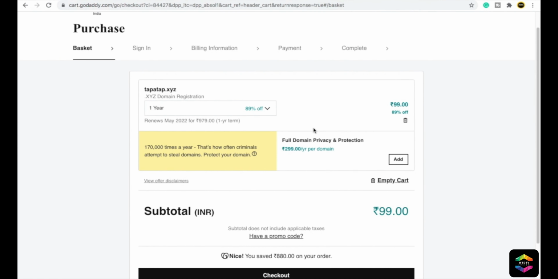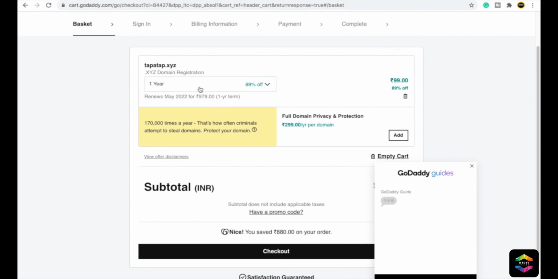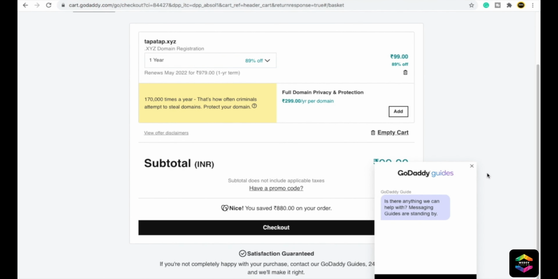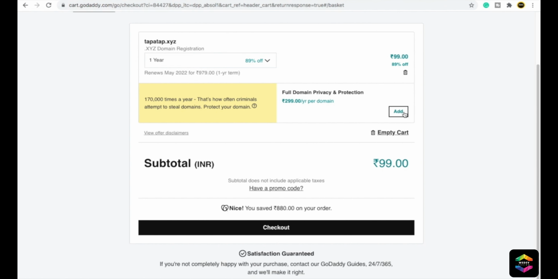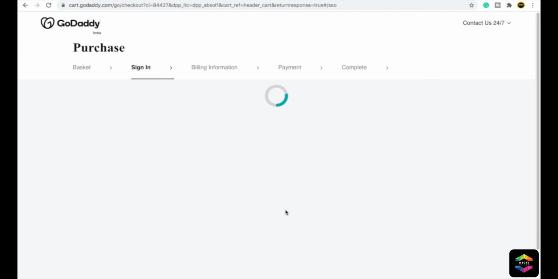Now you can see the total review of your domain. You can see tapatup.xyz for 1 year costing you 99, with an 89% discount given by GoDaddy. If you want to add privacy protection, you can add it from here according to your requirement, but I will not add it. After you do everything, the total cost will be 99. Then just click on checkout.